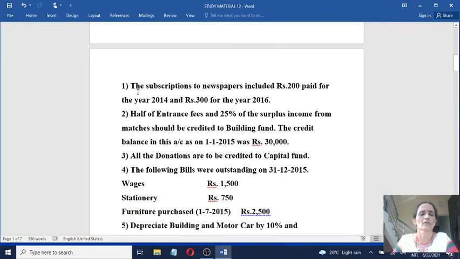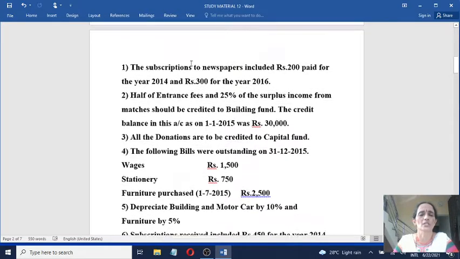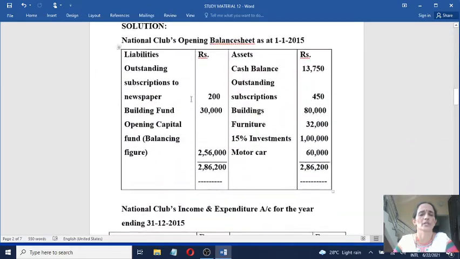Now come to the first adjustment. The subscriptions to newspaper included rupees 200 paid for the year 2014. So this year we have paid subscriptions to newspapers relating to last year, that is rupees 200. It means that last year's subscriptions to newspaper outstanding is rupees 200. So subscriptions to newspaper payable for last year is 200, means it is a liability, so it should come on the liability side of the balance sheet.